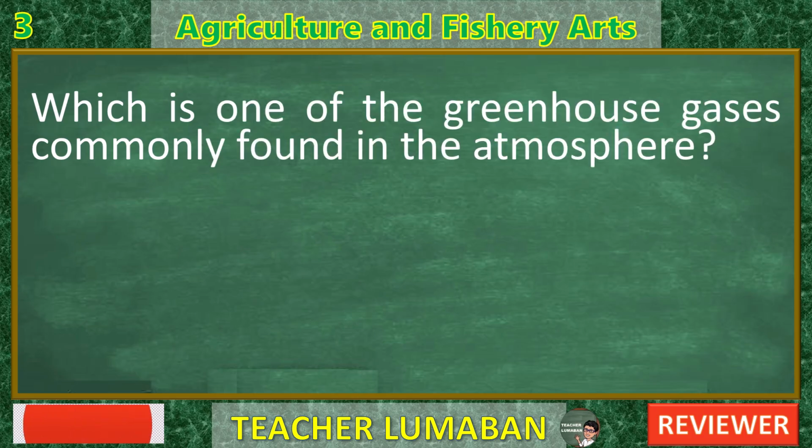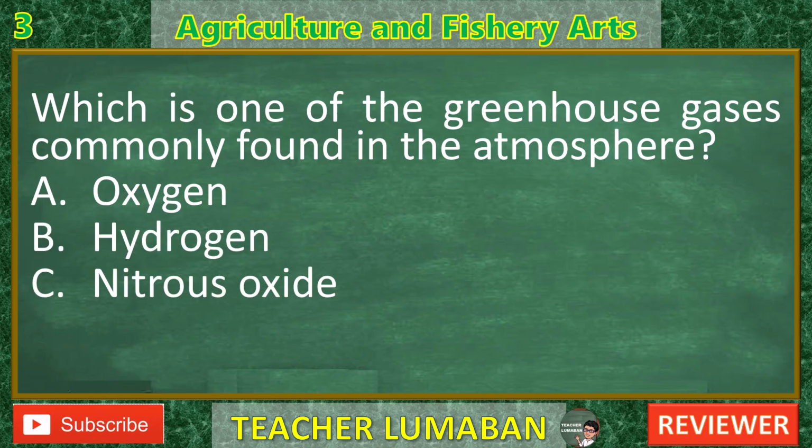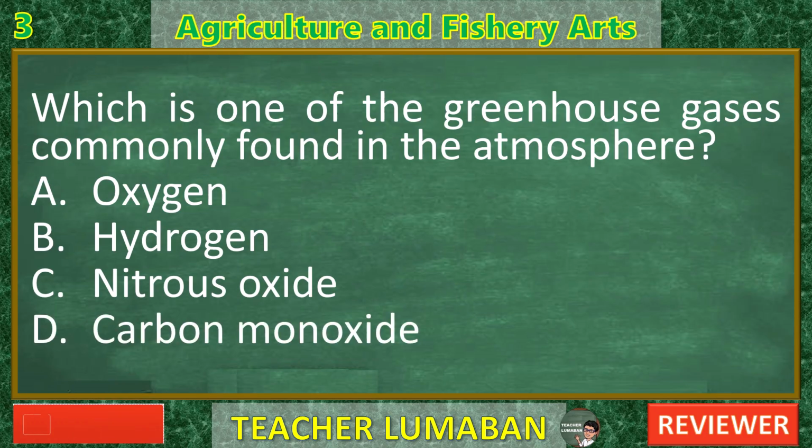Which is one of the greenhouse gases commonly found in the atmosphere? A. Oxygen. B. Hydrogen. C. Nitrous oxide. D. Carbon monoxide. In the next 5 seconds, select the best response from the available options.